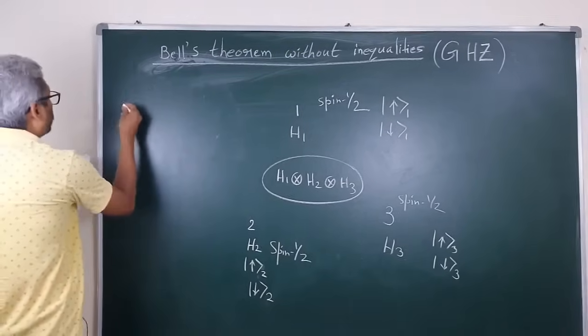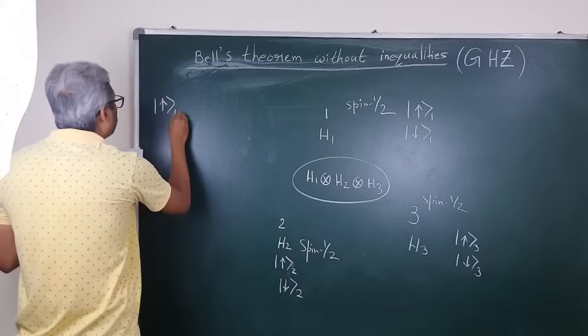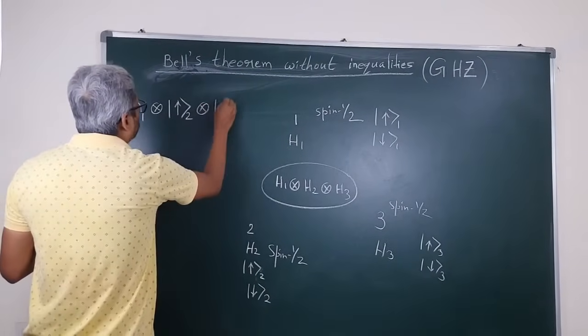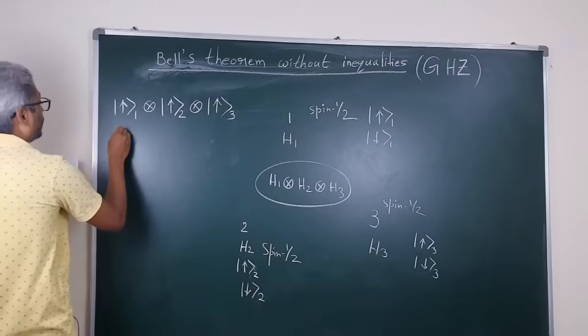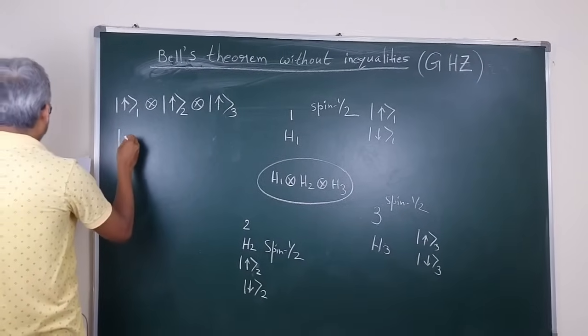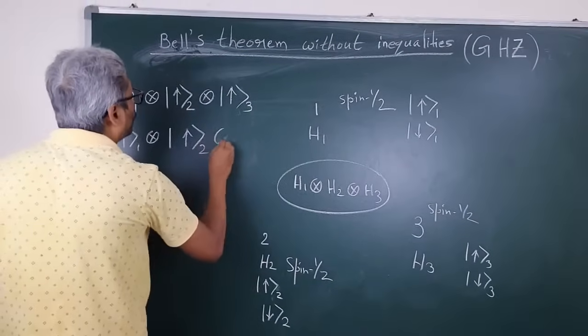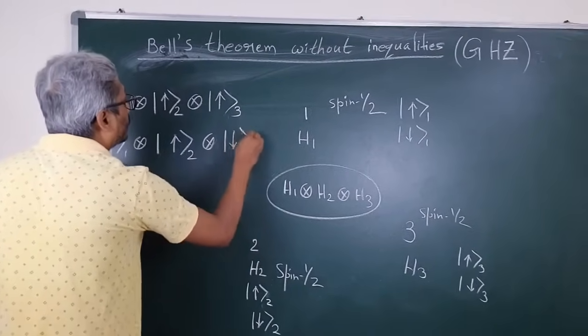This is a particular choice: up 1 ⊗ up 2 ⊗ up 3, then up 1 ⊗ up 2 ⊗ down 3.